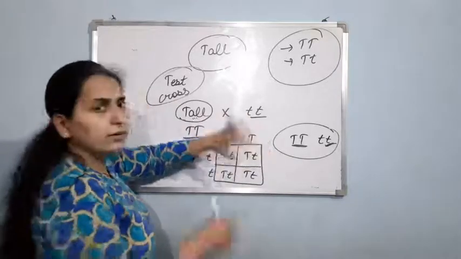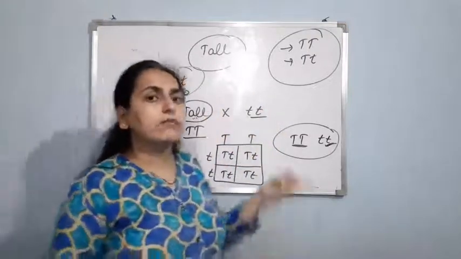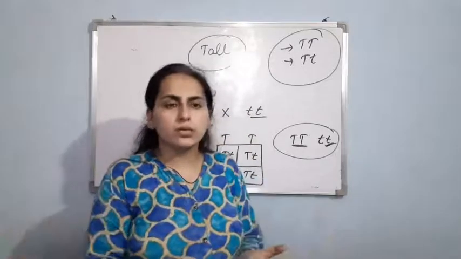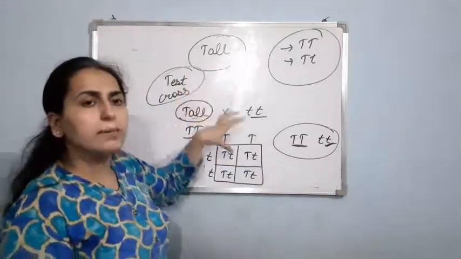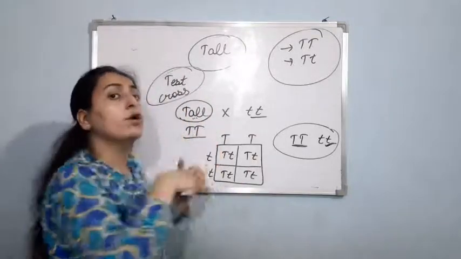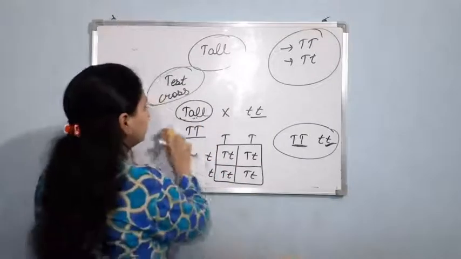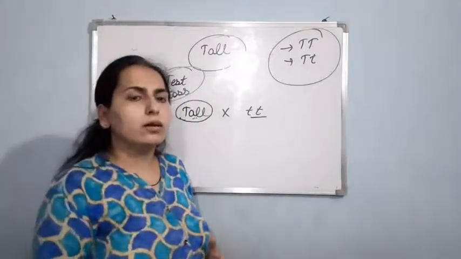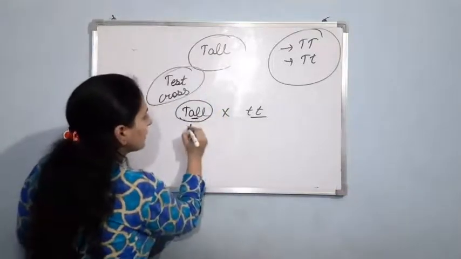If you breed the given tall organism with the recessive parent, and in the resulting generation you see that all the plants produced are tall, it directly means that the genotype of the given organism is homozygous. Homozygous means capital T capital T, dominant homozygous. Okay, now the second condition, if all the plants produced are not tall, then it means that this tall plant is capital T small t.